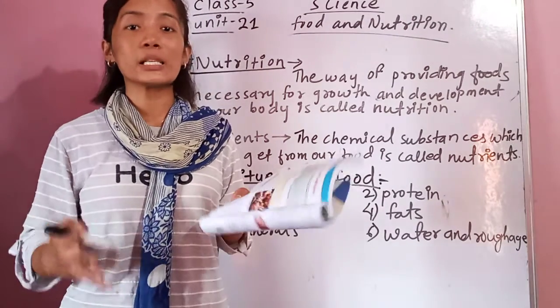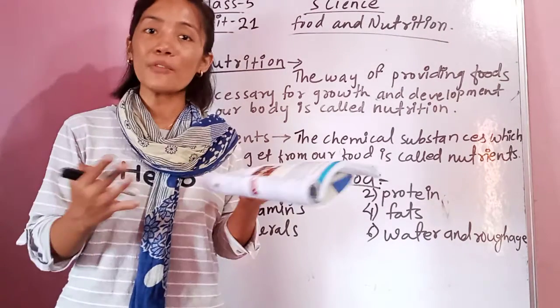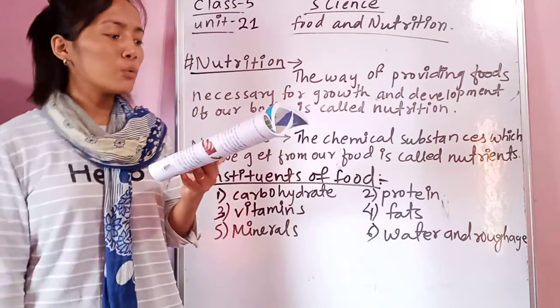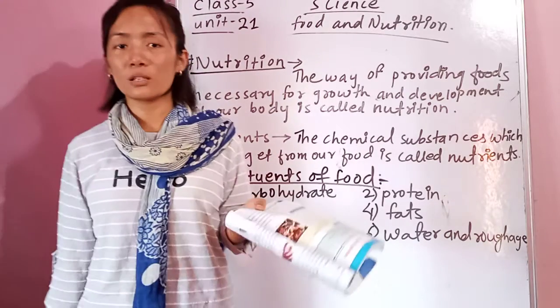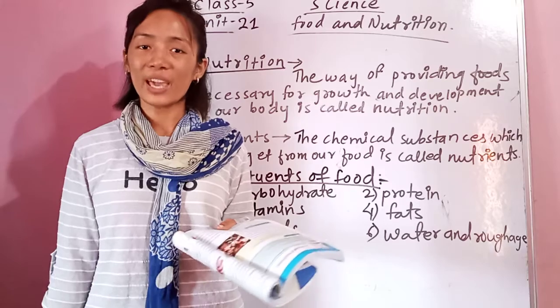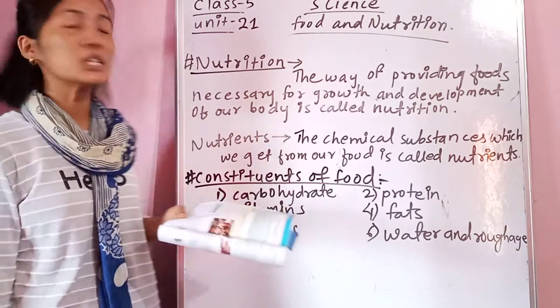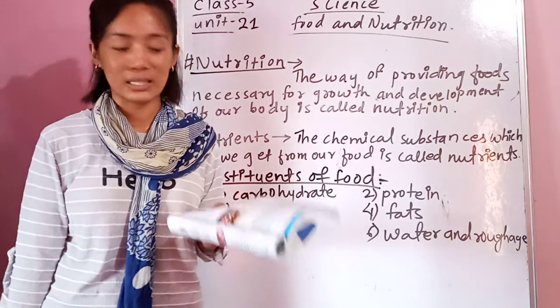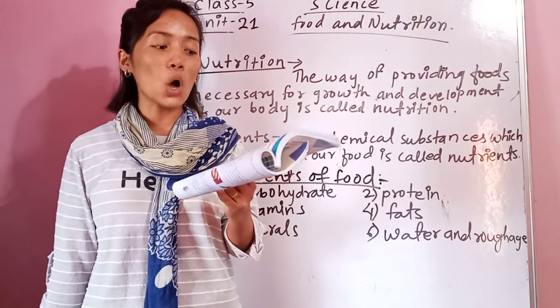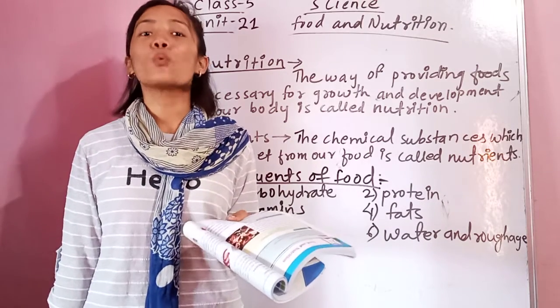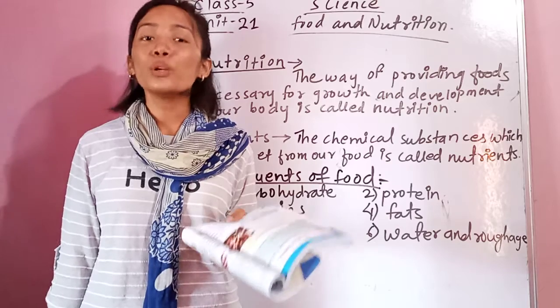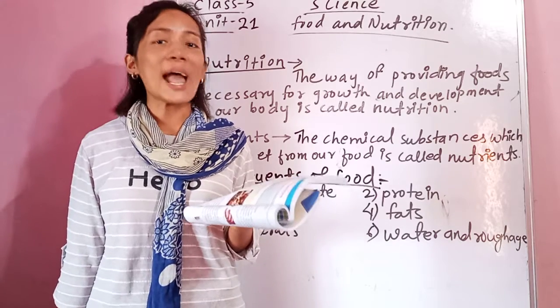So food is very necessary to survive on this earth. Food is a basic need of all organisms. All organisms need food as a basic need. Food provides us nutrients and energy. And what does food give us? Food gives us nutrients and energy.